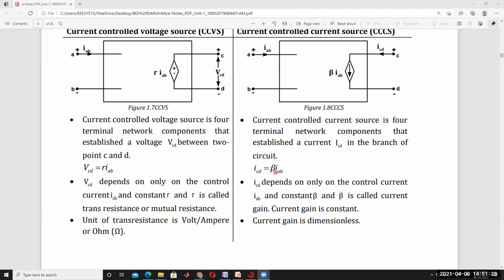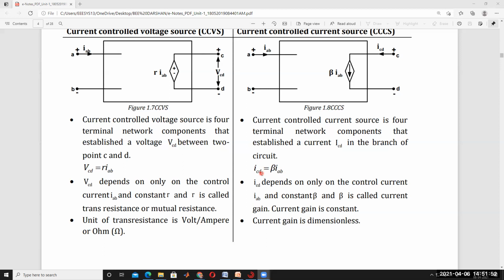Here beta is equal to ICD by IAB. ICD is a current, and IAB is also a current. The units cancel, current by current, so it is dimensionless. Amperes per ampere cancel. That's why there are no units for beta. It's clear? That means ICD by IAB.